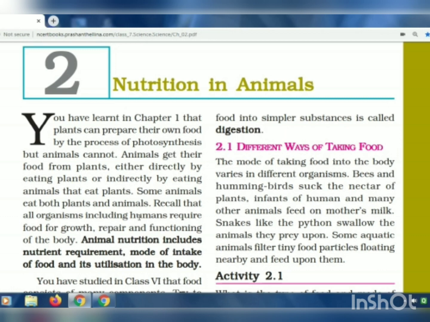So, why do humans require food? Humans require food for growth, repair, and functioning of the body. Now, animal nutrition. Animal nutrition includes what all things? Nutrient requirement means how much nutrient is required by the body of that animal. Then, mode of intake, in which form it is taking in the food. And the last one is utilization. Only intake of food is not important, utilization of food is also important.